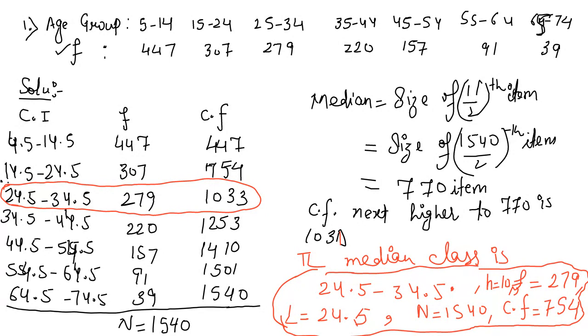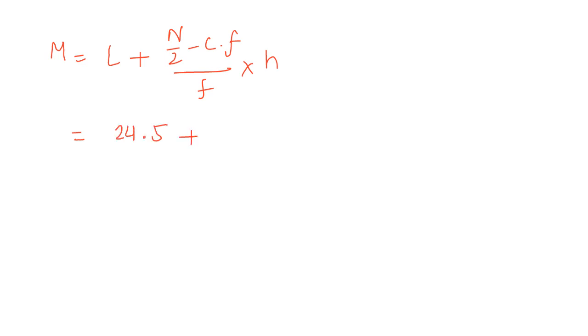Okay, after that, write down the formula. Median is equal to L plus N by 2 minus C.F. divided by f, multiplied by h. Substitute all the values. L is your lower limit. N by 2 you have already calculated. C.F. is the cumulative frequency. f is the frequency of the class. Multiply h. h is the width of the class interval.